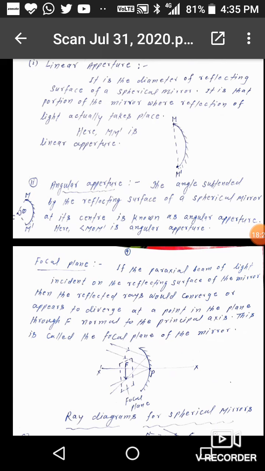Now angular aperture. The angle subtended by the reflecting surface of a spherical mirror at its center is known as angular aperture. Here ∠MOM', that is the angular aperture.